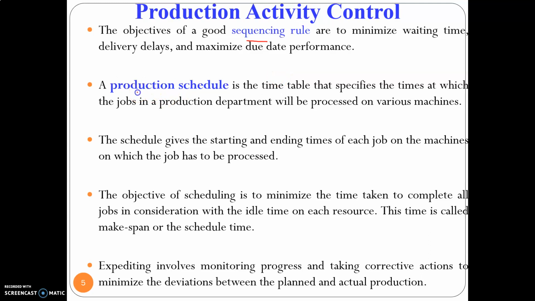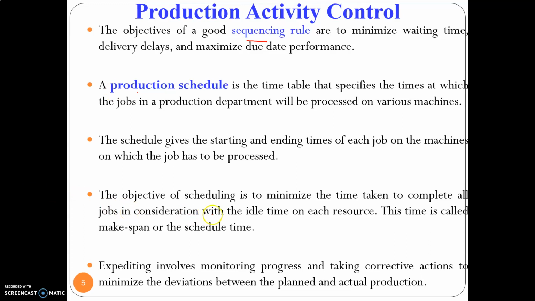The next function, that is the production schedule. So this focuses on the start time and finish time of each job. Okay, so we have seen loading, we have seen sequencing, that is the order in which the job is going to be processed in the machine. The next one is the scheduling. This will give you the timetable, that is the start time and end time of each job in a particular batch or a group that is going to be processed on a machine.